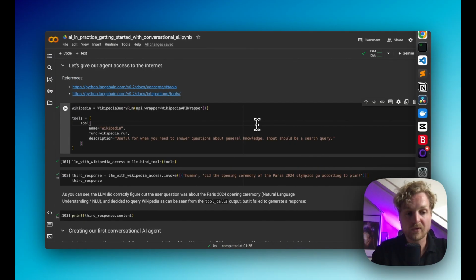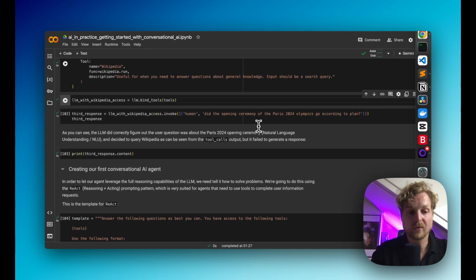In our example, we're using Wikipedia because that's one of the few tools for which you don't need an API key, and I didn't want to make this notebook any more complicated to set up. But there are a couple of good free internet search tools in the LangChain library that you can use for which you do need an API key, but that won't cost you any money to run.